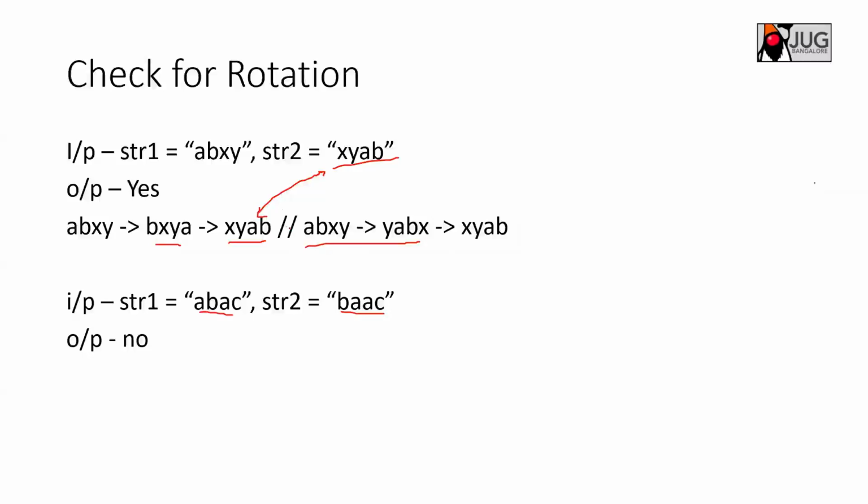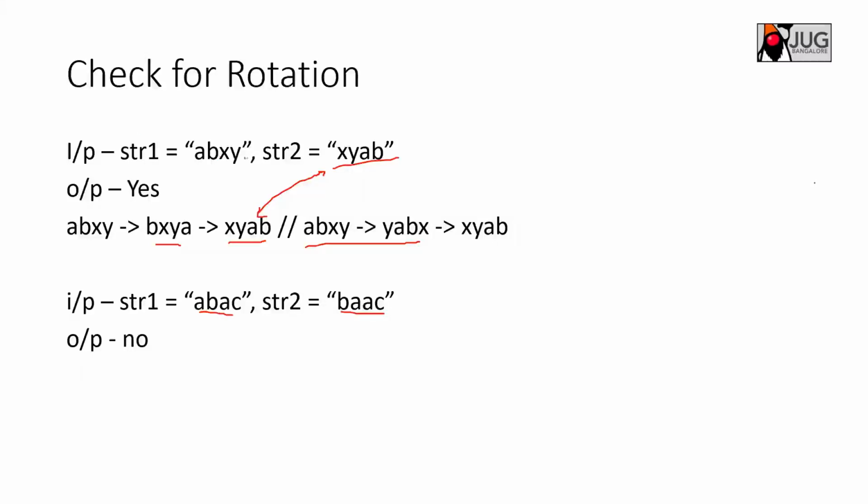So y will go and sit here, right? Again, this is trying to match with this, and you do another rotation, and you will get x, y, a, b, both the same. Whether you rotate clockwise or anti-clockwise, you will have the same result. But sometimes you will get good hits if you rotate clockwise or anti-clockwise, based on the input string.